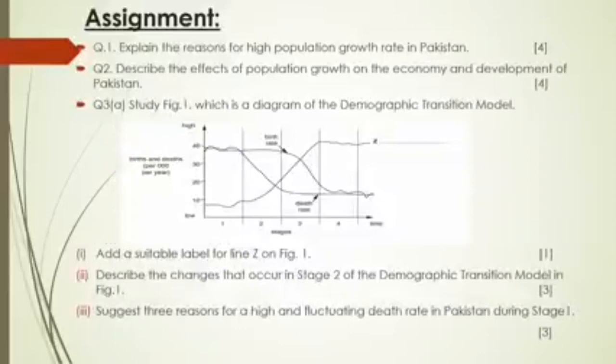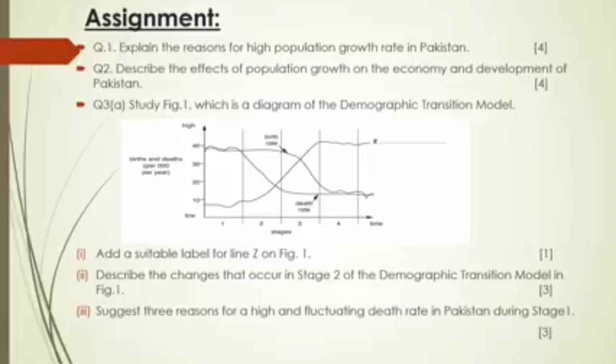Now this is the assignment. Question number 1: explain the reasons for high population growth rate in Pakistan. 4 marks. You are supposed to write 4 reasons. Then describe the effect of population growth on the economy and development of Pakistan. We have discussed this earlier. Here you are supposed to write 4 marks. So, the effect of population growth rate on the economy: first write 2 points related to the economy and 2 points related to the development of Pakistan.